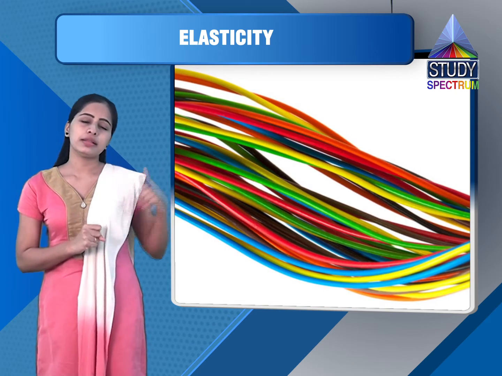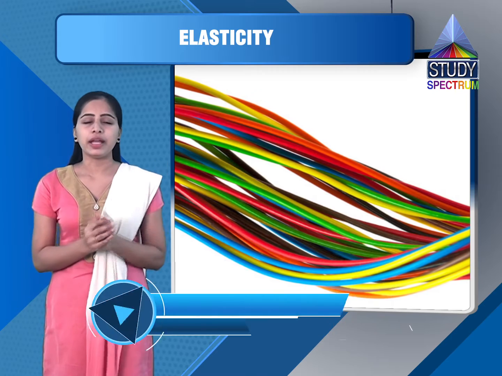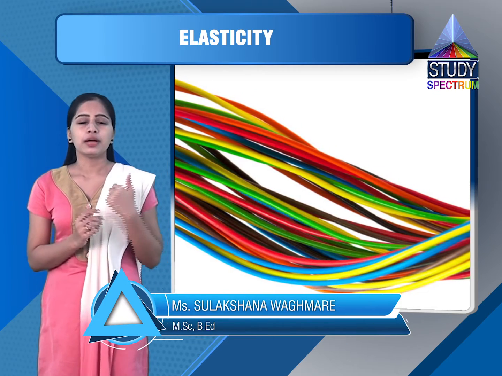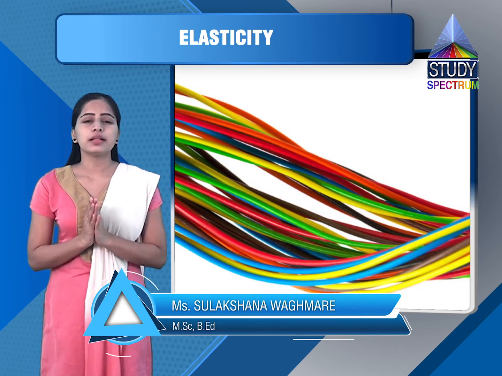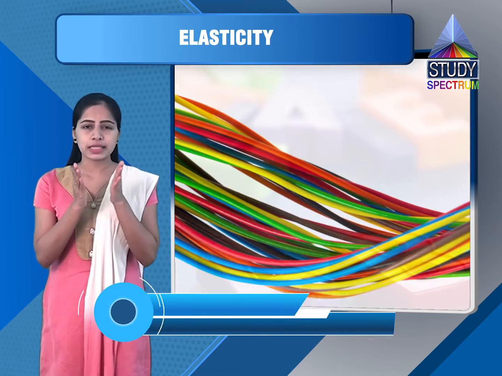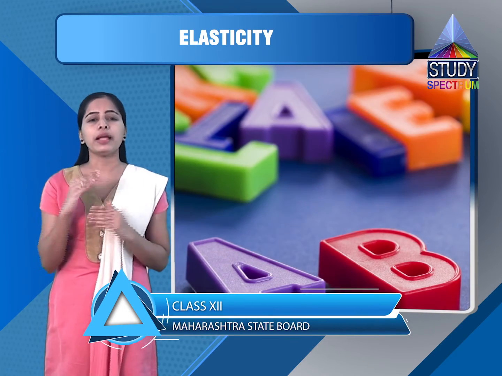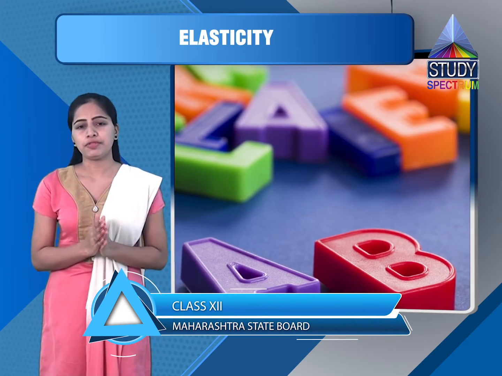Now consider the same diagram from the previous one that we had considered during the stress. Now consider a cube ABCDEFGH whose bottom surface ABCD is fixed and a tangential force F is applied to its top surface EFGH.